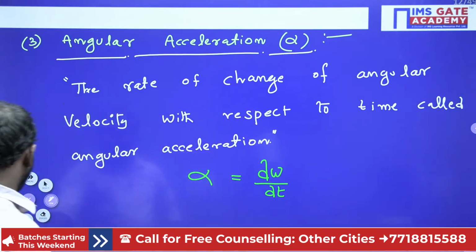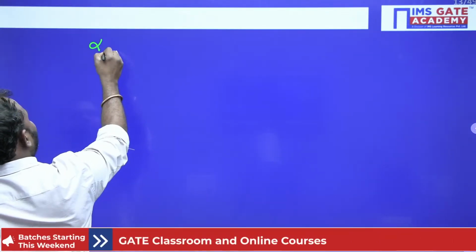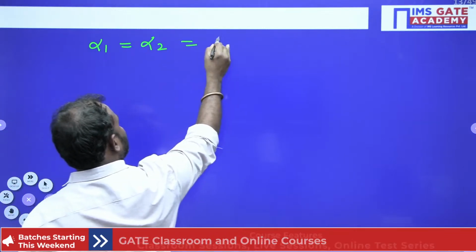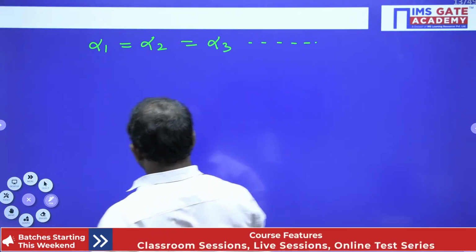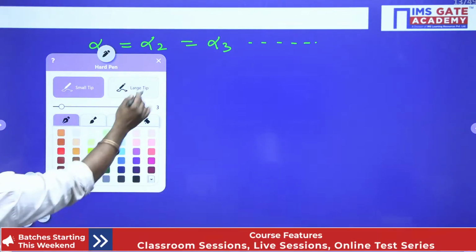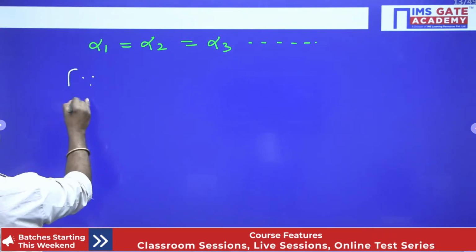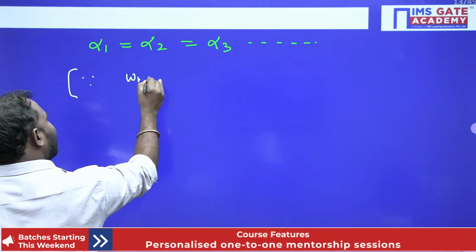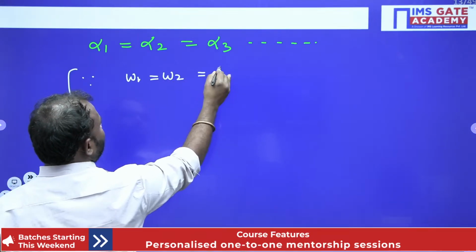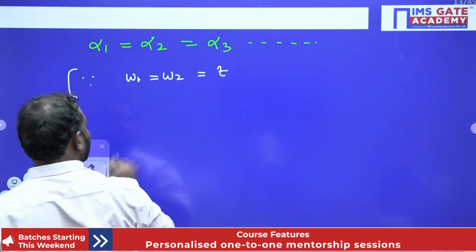So right now I will write it as alpha 1 is equal to alpha 2 is equal to alpha 3 and so on, since omega 1 is equal to omega 2 is equal to omega 3 and so on.